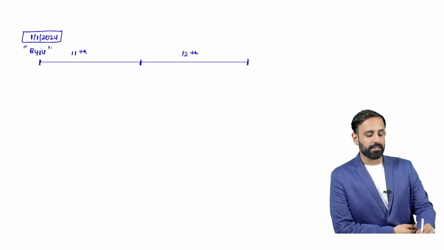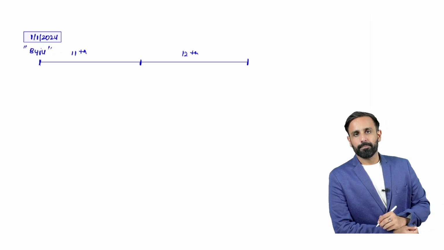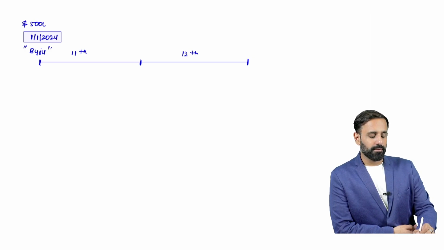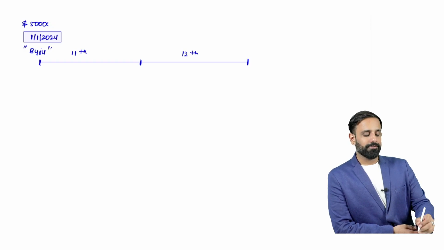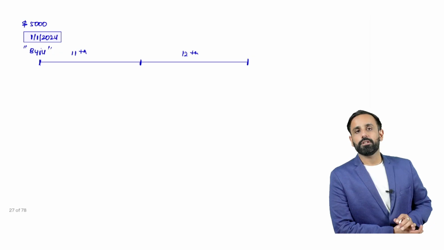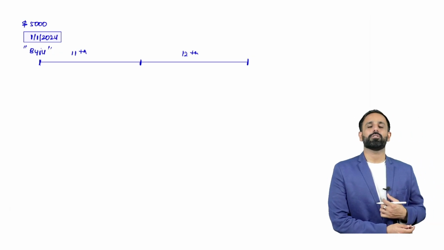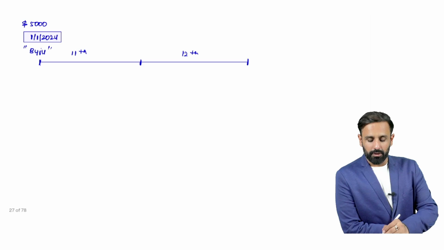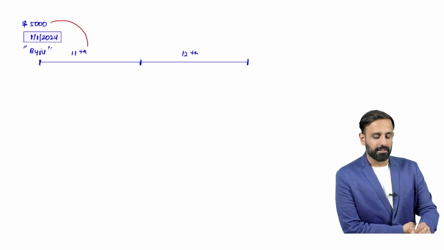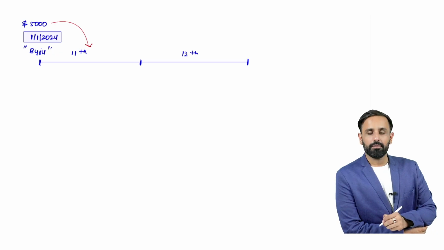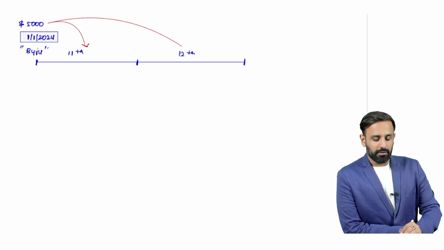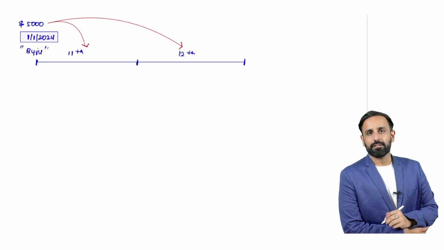If he takes the 11th standard and 12th standard classes, he is supposed to pay, let's say, $5,000 for both years of classes. So $2,500 will be paid for the 11th standard classes, and the remaining $2,500 will be paid for the next year's classes.